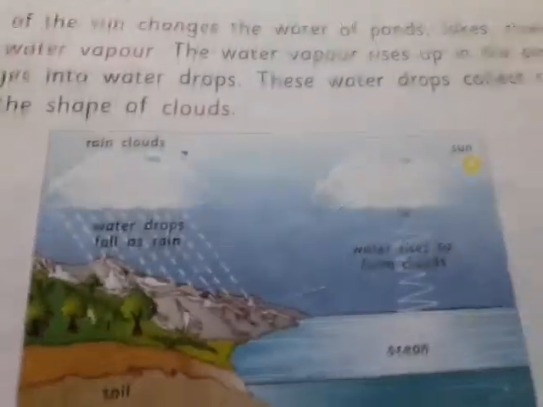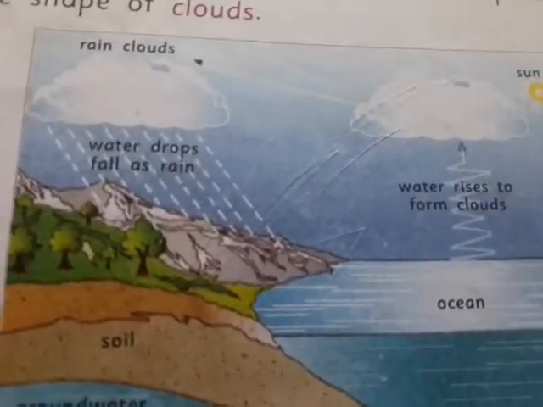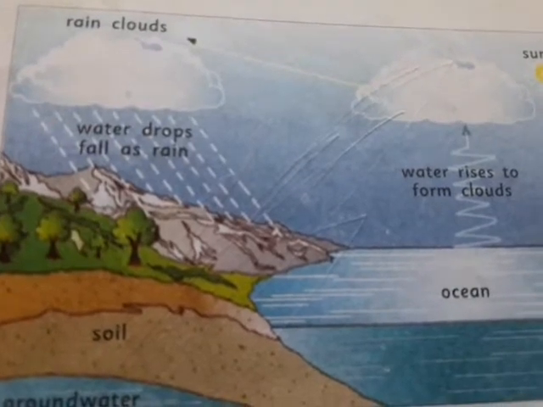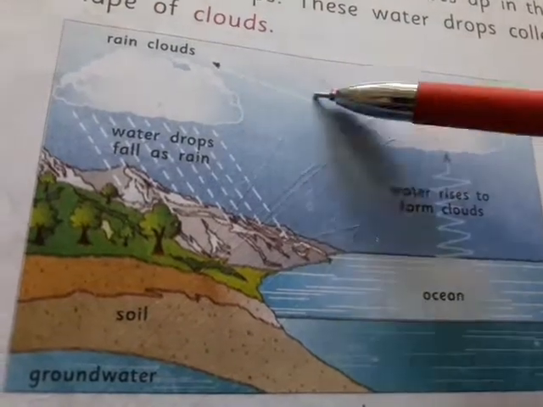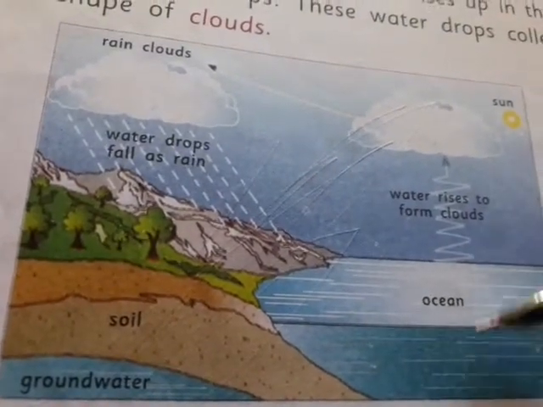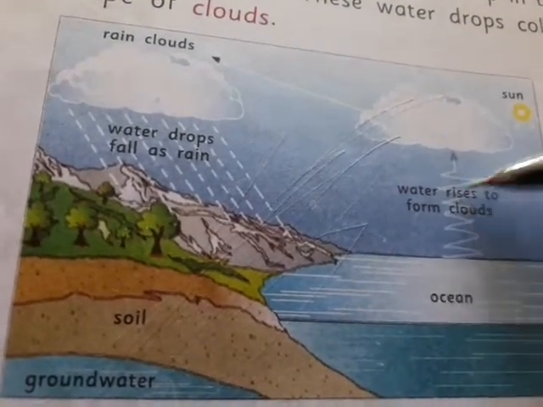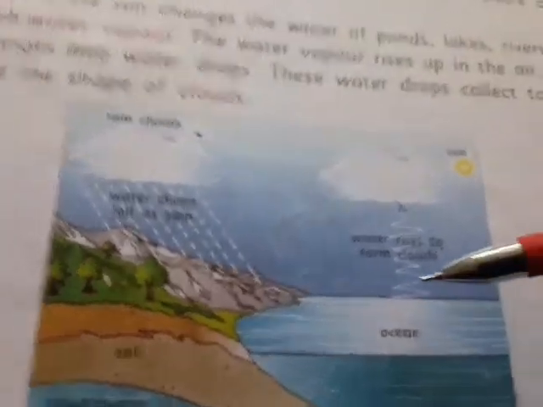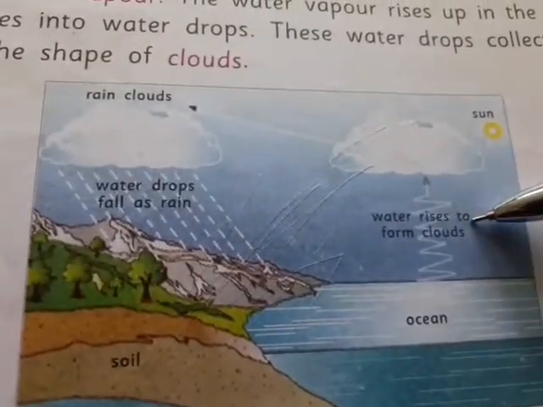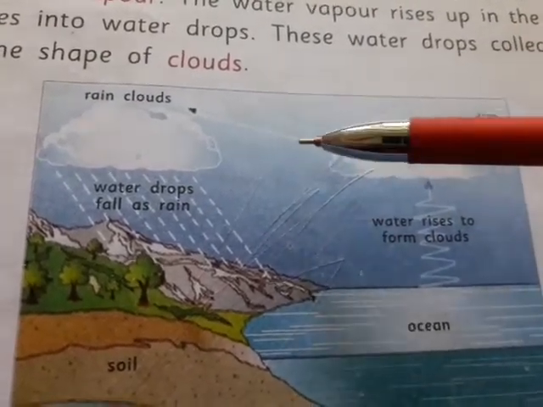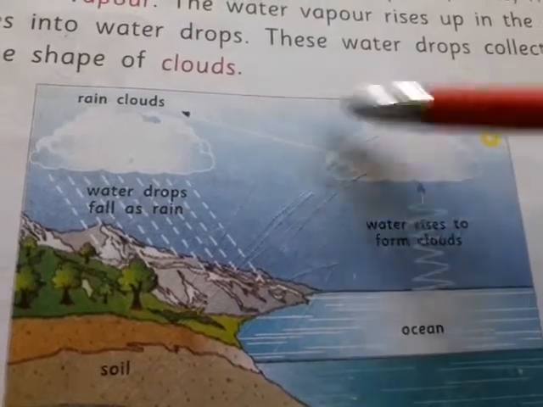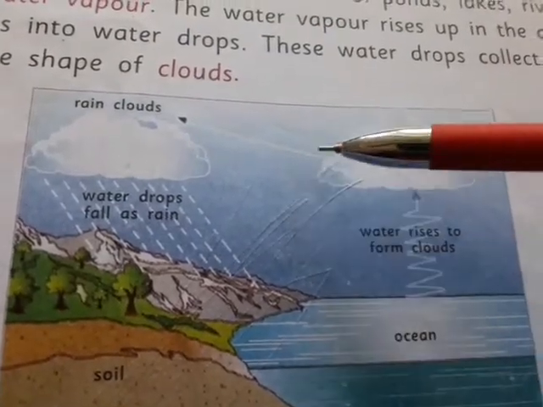When this water vapor on cooling changes into the liquid state, that process is called condensation. The evaporation process is when the heat of the sun changes some water into water vapor. And then on cooling, this steam changes into water, and that process is called condensation.